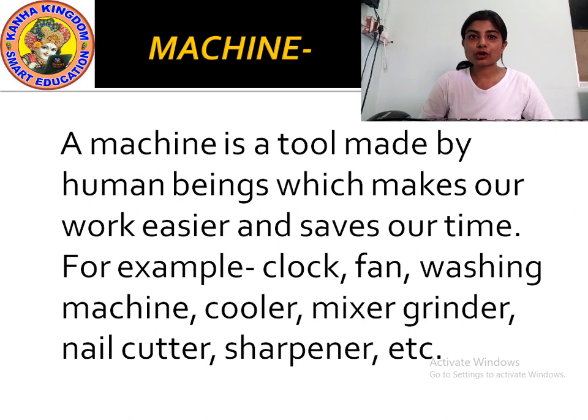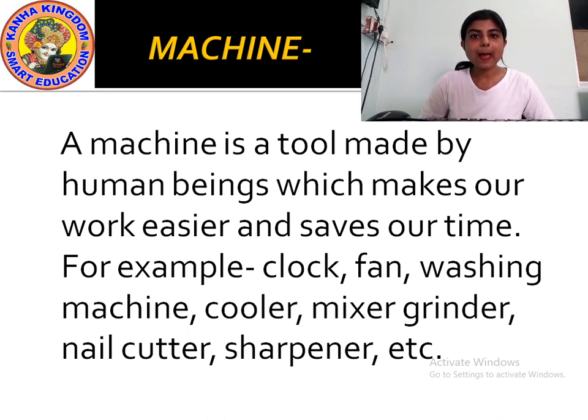Then at home you have a fan, cooler, mixer grinder, fridge, TV, remote control. You also have remote control cars, or not? Those are also machines. So these are the examples of machines.